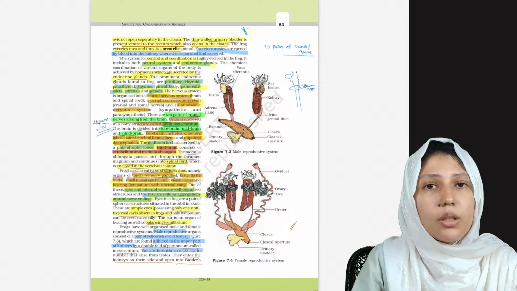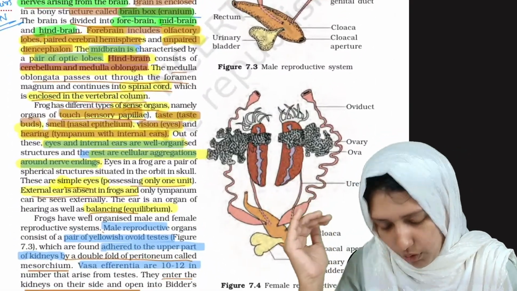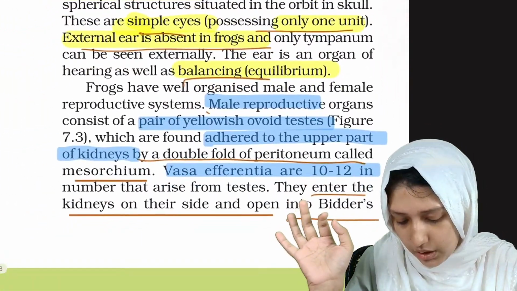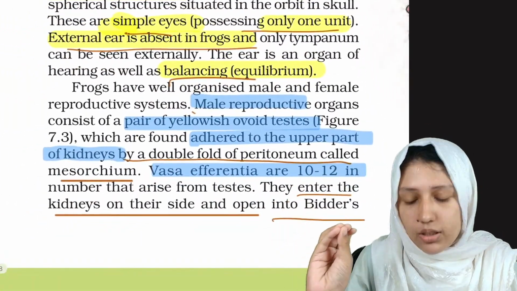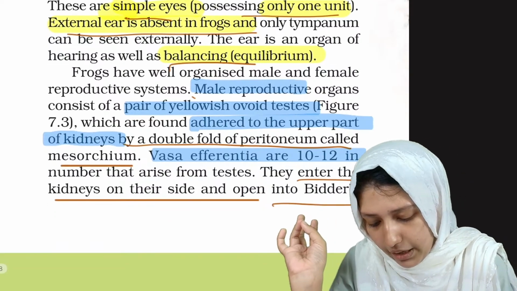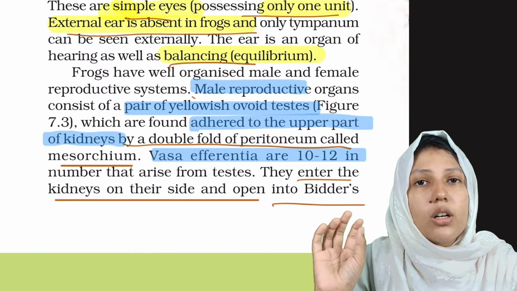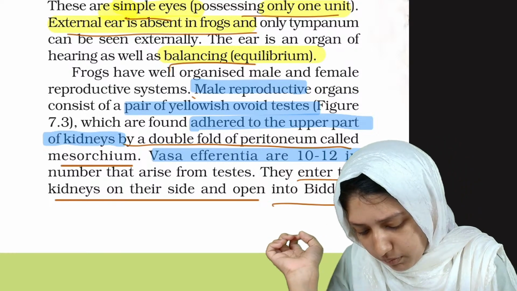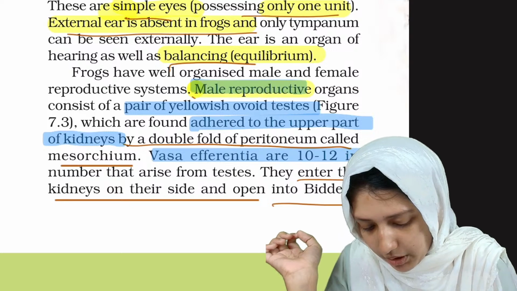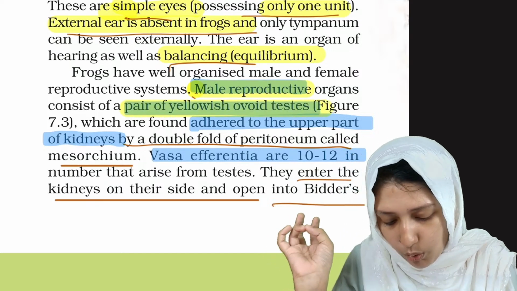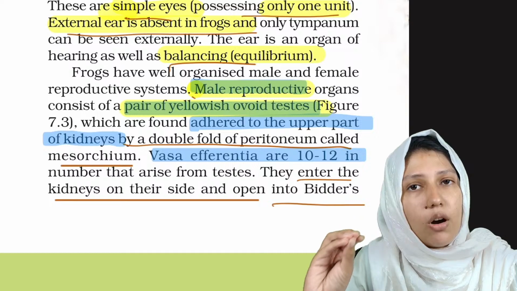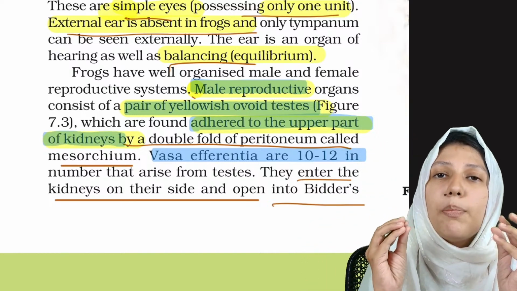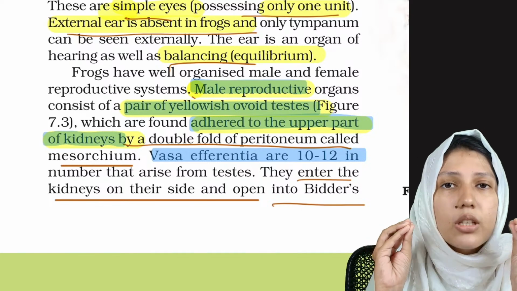Okay, reproductive system of frogs. The reproductive systems of frogs are well organized, and they have male and female reproductive systems. The male reproductive organs consist of a pair of yellowish ovoid structures known as testis. First we will deal with the male reproductive system. They have a pair of yellowish ovoid testis, which are found adhered to the upper part of the kidney. Just remember that they have paired ovoid structures known as testis.